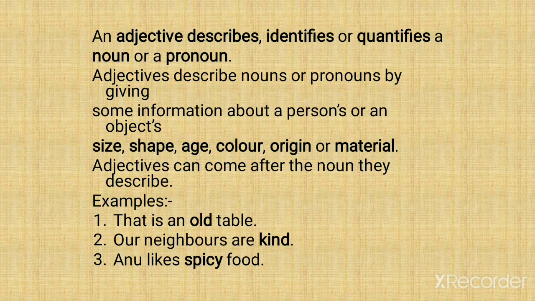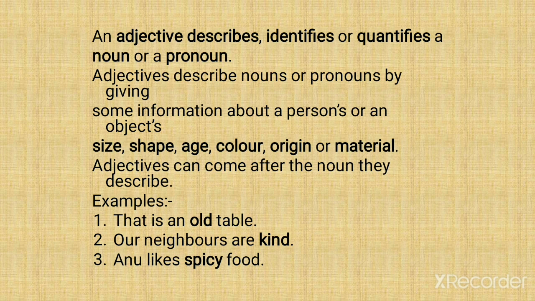Adjectives describe nouns or pronouns by giving some information about a person's or an object's size: big, small; shape: round, square, triangle; age: 10, 20; color: black, white, red; origin, where it came from; material: steel, cement, wood, brass. Adjectives can come after the noun they describe, but mostly adjectives come before the noun. But sometimes they can come after the noun also.